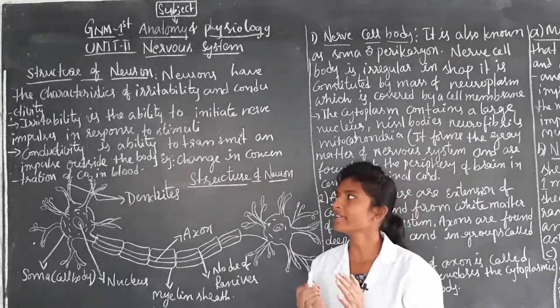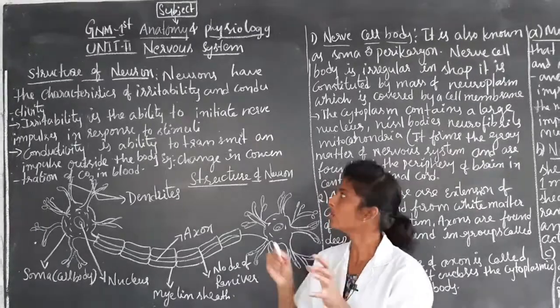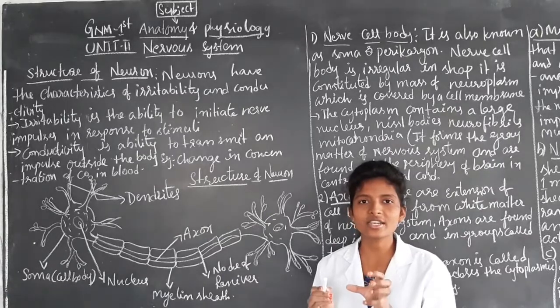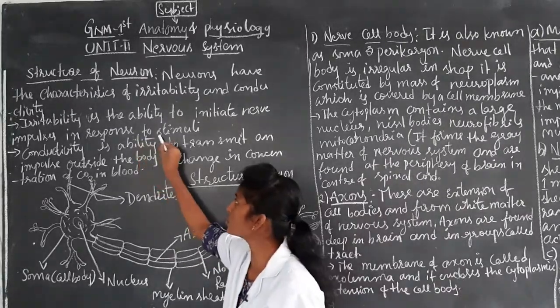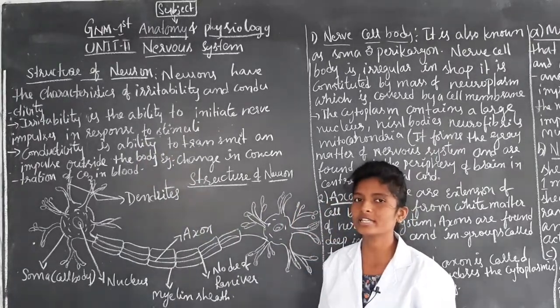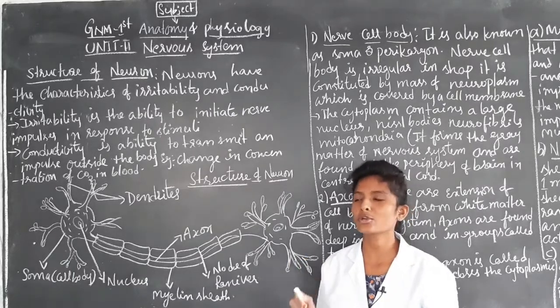So irritability, what is it doing? Irritability is the ability to initiate nerve impulses. It is initiating the nerve impulses in response to stimuli. That is irritability. Irritability is a characteristic of the neuron.